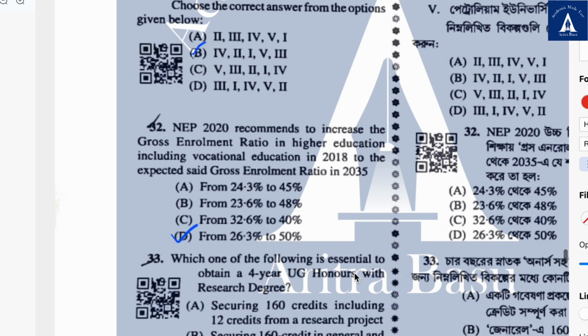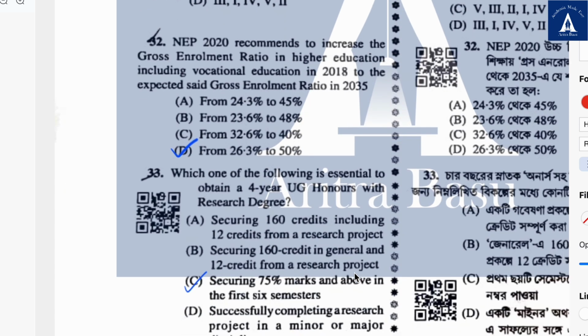Then we have 32. NEP 2020 recommends to increase the gross enrollment ratio in higher education, including vocational education, in 2018, to the expected gross enrollment ratio in 2035. And the correct answer is from 26.3% to 50%.